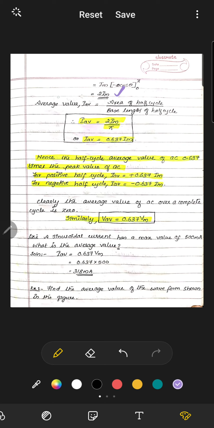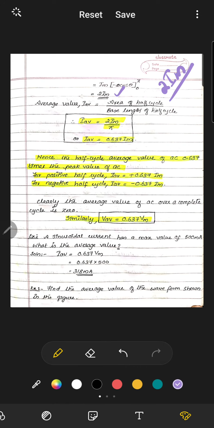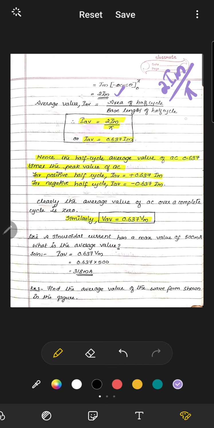But we need to get the average value. The average value I_AV is the area of the half cycle, that is 2Im, divided by the base length of the half cycle. The base length is pi, since we are using only a half alternation. So we divide 2 by pi, and you will get 0.637 Im.